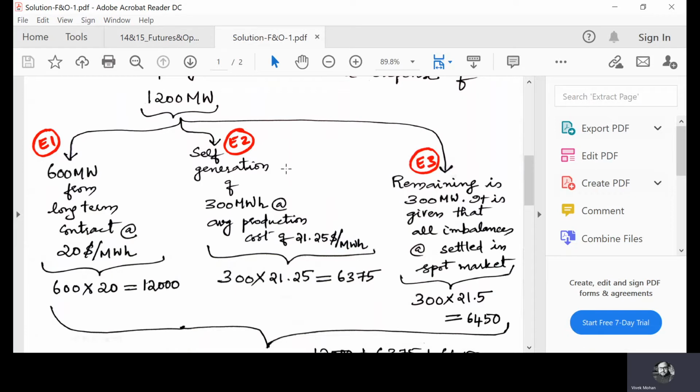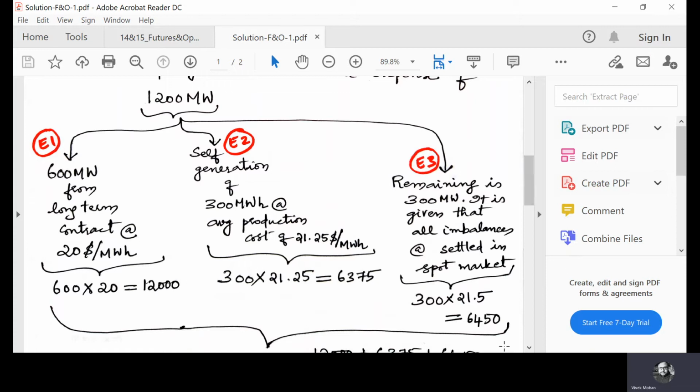Then self-generation is 300 megawatt hours, and the average production cost is $21.25 per megawatt hour. So here the cost of production is $6,375. Now, what is the remaining energy that has to be facilitated for meeting the load? The total is 1,200. 300 is self-generated, and 600 is from a long-term contract. So 900 is already filled. Now 300 more.